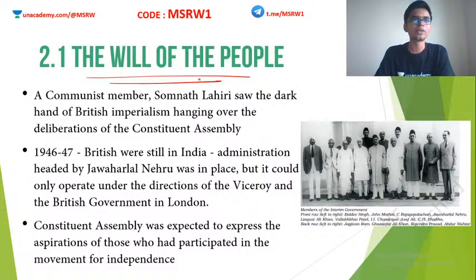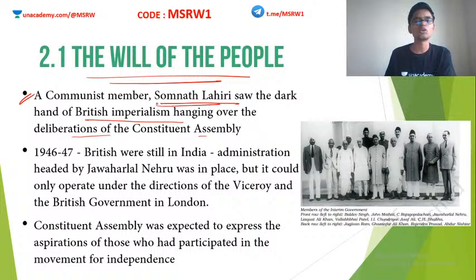We are going to look into certain instances, certain discussions and debates that happened in the Constituent Assembly. A communist member in the Constituent Assembly named Somnath Lahiri saw the dark hands of British imperialism hanging over the deliberations of the Constituent Assembly. I told you at the beginning, this assembly began its activities in December 1946. The British were still in India. So he thought that the government of India was still under the control of the Viceroy, and because of that, the British will have a say in the Indian Constitution.